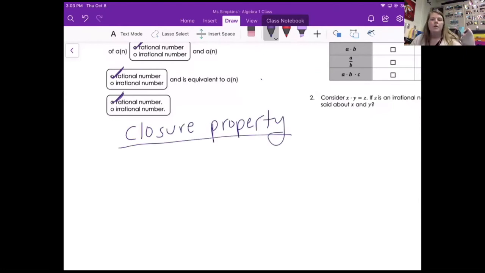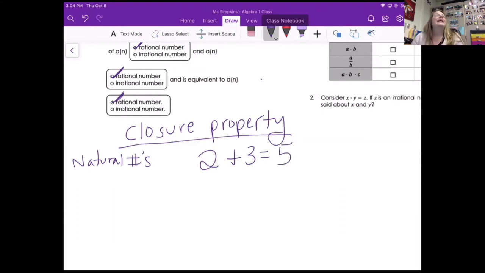So closure property means, let's talk about natural numbers first. So someone give me a natural number. 2. We're going to add another natural number. 3. What answer do I get? 5. Okay. So can anybody think of a situation where if I add 2 naturals, I will not get an answer that's natural?